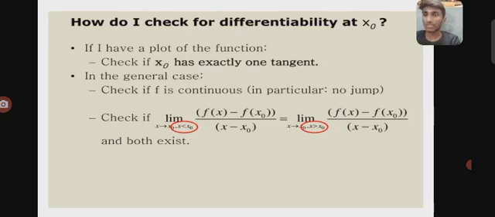So in the general case we have to check that the limit of the function as x tends to x naught with x less than x naught is equal to the limit as x tends to x naught with x greater than x naught. If both limits exist, then the function is called differentiable at x naught.